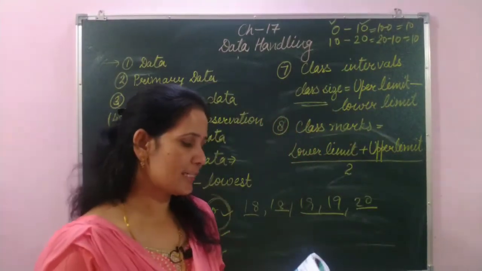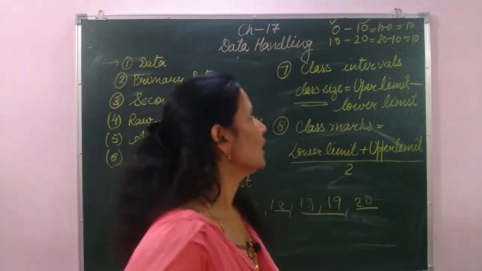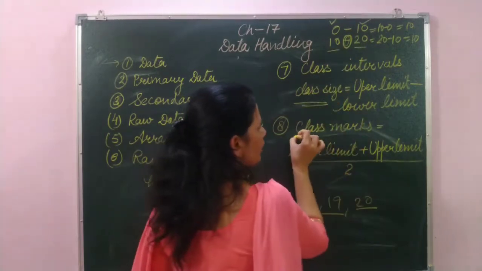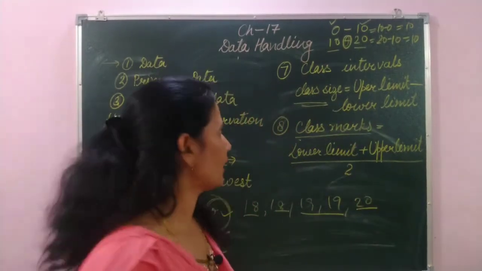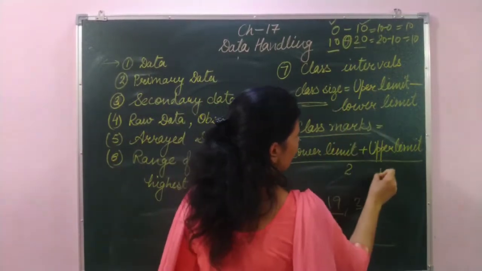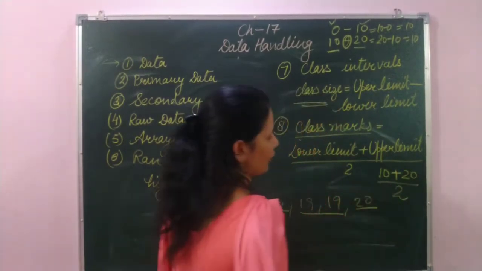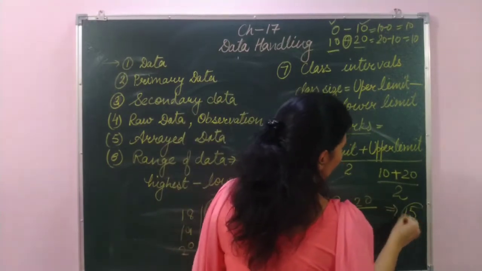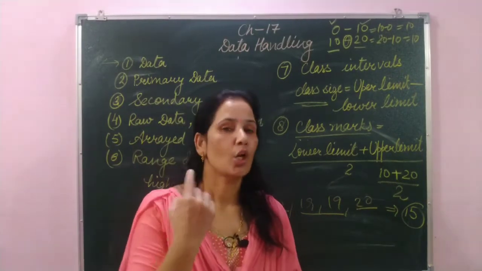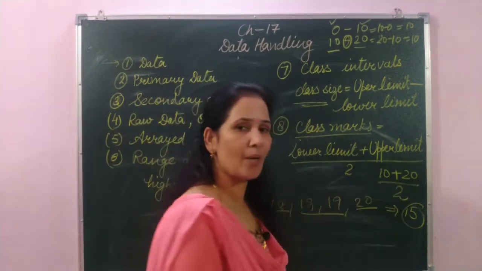Then the next term is class marks. Class marks is the mid value of a class interval. So these are the class intervals, 10 to 20. If we find the mid value of this one, that is called the class marks. How to find the class marks? Lower limit plus upper limit divided by 2. The lower limit is 10 and the upper limit is 20. 10 plus 20 is 30, and 30 divided by 2 means 15. So here the class marks is 15. I repeat again, the class marks is lower limit plus upper limit divided by 2, and in this way we get the class marks.